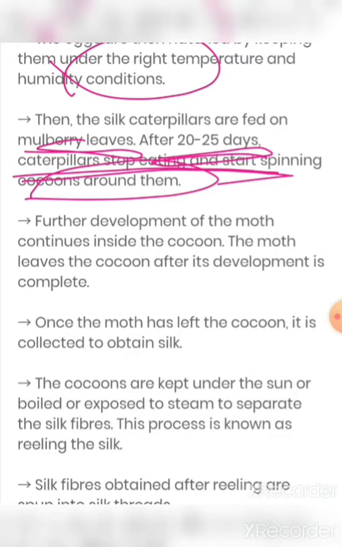Now just have a look over here: further development of the moth continues inside the cocoon. After making the cocoon, like if this is a cocoon, inside this there is a caterpillar. Like you know the life cycle of a butterfly also, first it is a caterpillar and then it changes into a butterfly. Same is with this. In the cocoon, the development of the moth starts.